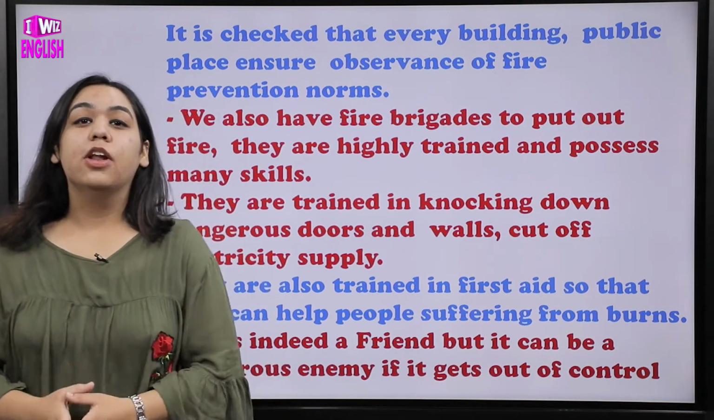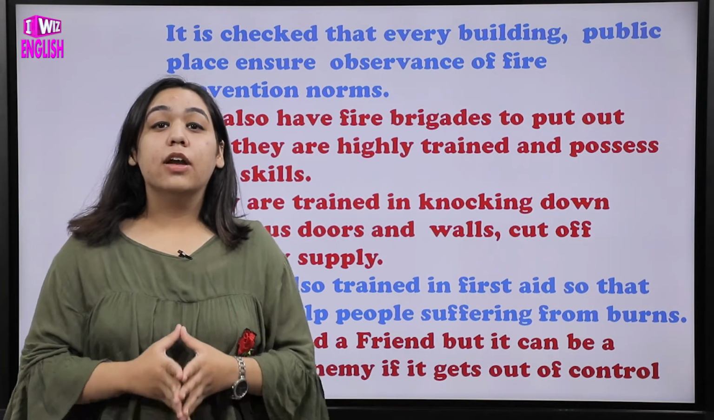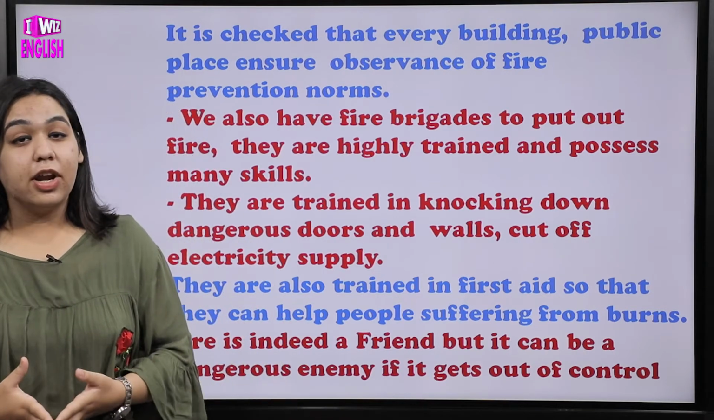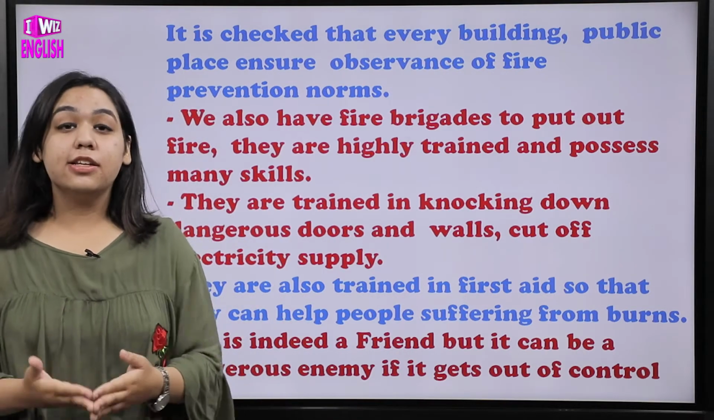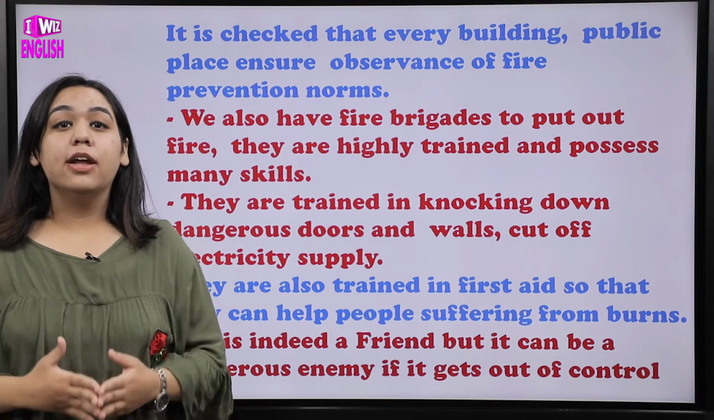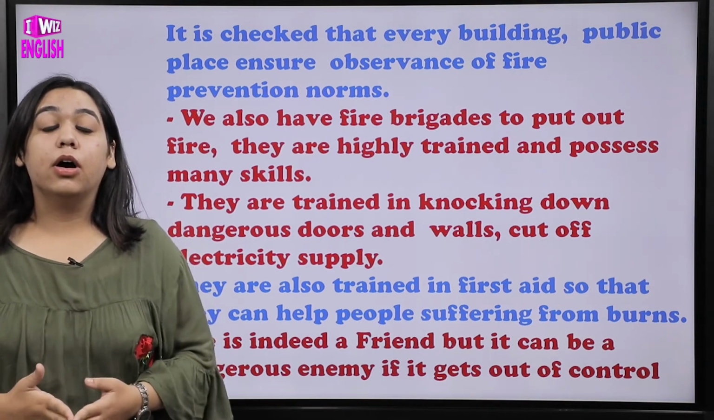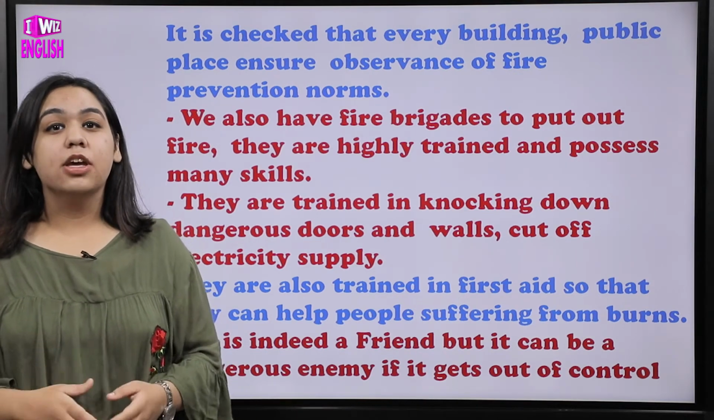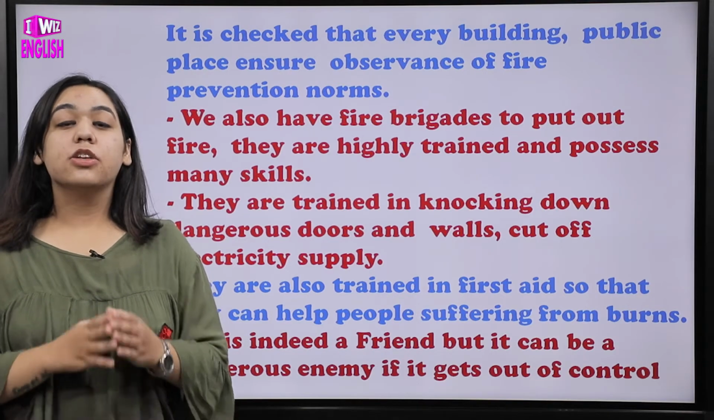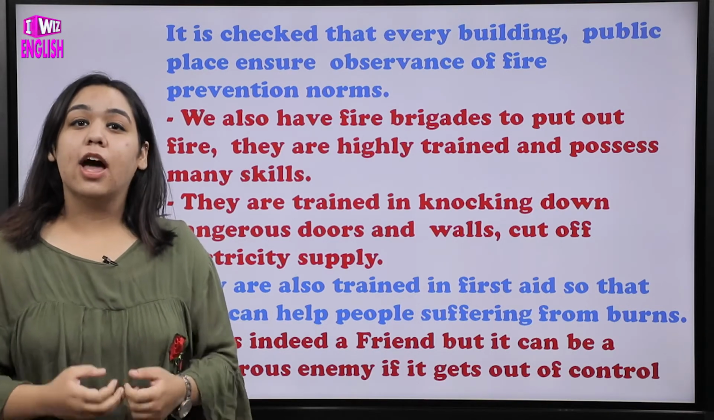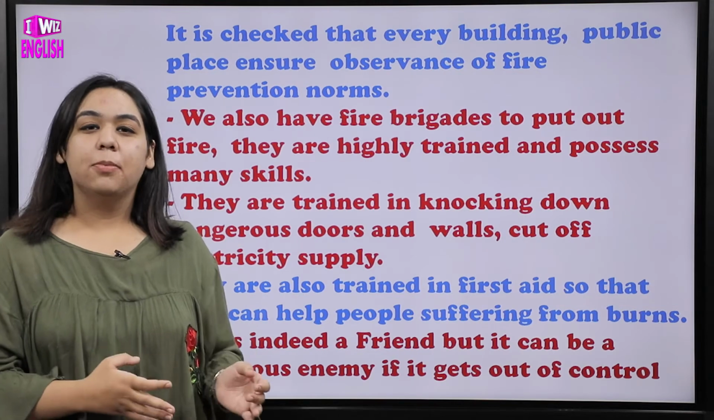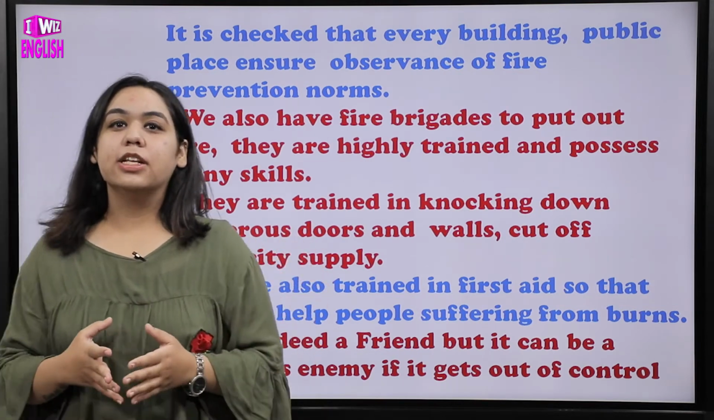So fire is indeed a friend, but it can be a dangerous enemy if it gets out of control. From this chapter we learn that fire is a very nice friend only when we control it. It is under our control, but when it gets out of control, it can be a very dangerous enemy. So we should take all the precautions in order to make fire our friend and keep it within controlling limits. I hope this chapter is clear to you guys.